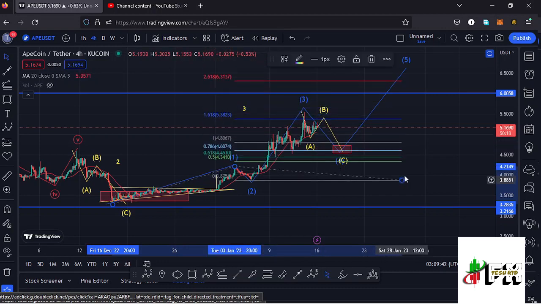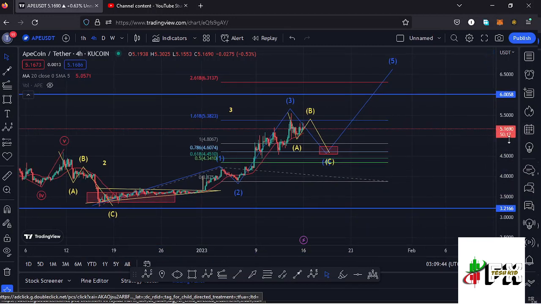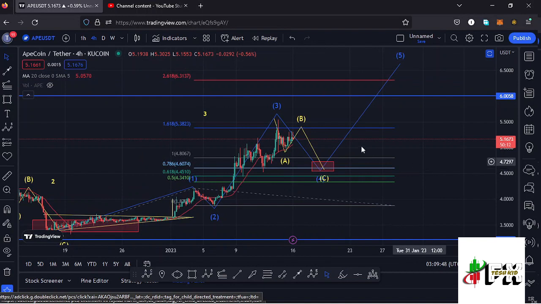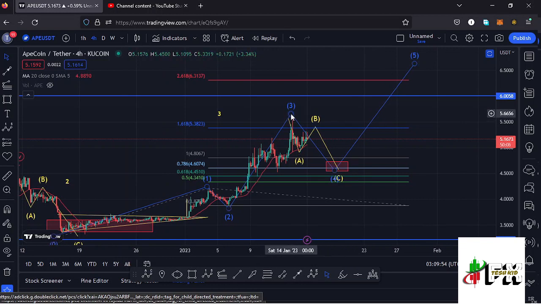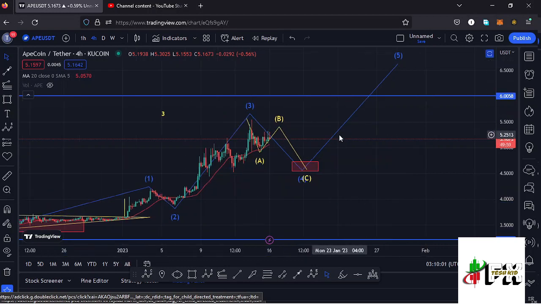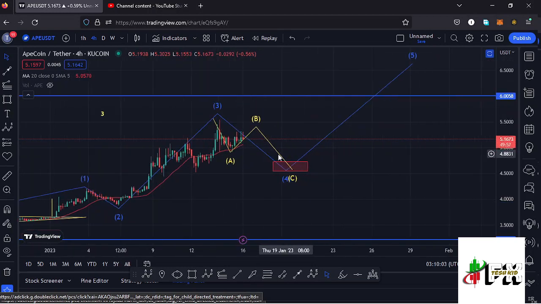That gives me a minimum target area to the upside in the formation of that wave 3 at the fib level 1.618, which is a target area that we have fully maximized and made a high at around the $5.58 mark. That means this wave 3 high could be in, and very soon we might see this retracement over here in the formation of this wave 4, and there are chances that whatever we are seeing over here might be that ABC corrective structure that we expect in the formation of a wave 4,